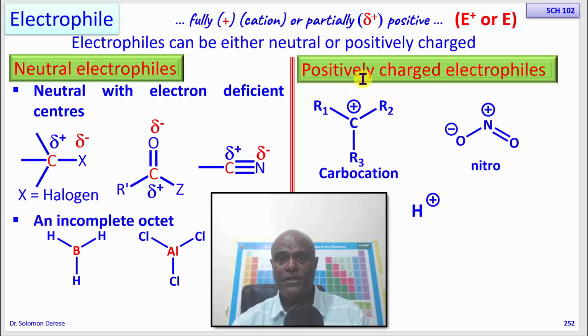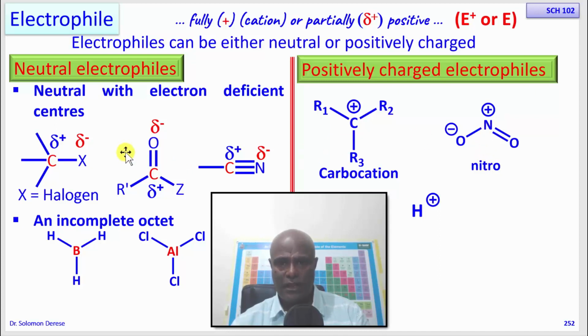Another fully positively charged electrophile is an acid, H+. Another very common example of an electrophile, which if you continue with organic chemistry you'll study more about, is the nitro group. On the nitro group, the nitrogen is positively charged, so this one reacts with a nucleophile.